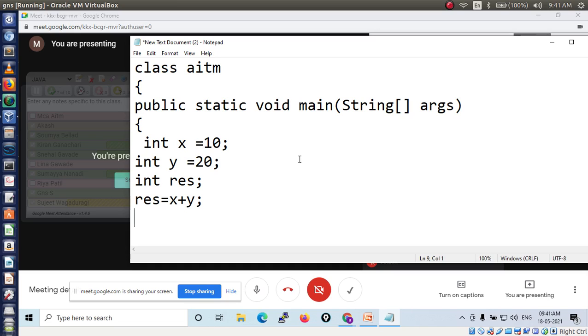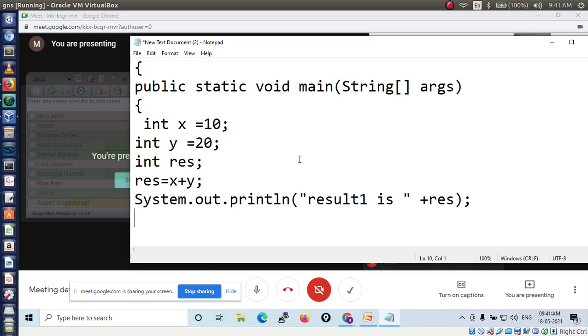So print this result. To print the result I have to take System.out.println. So here I am printing result 1 is, then plus variable res. That's it.